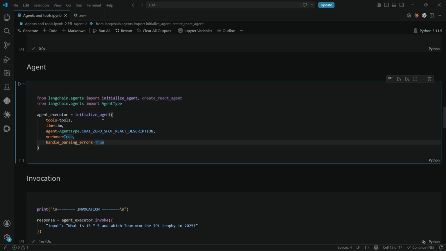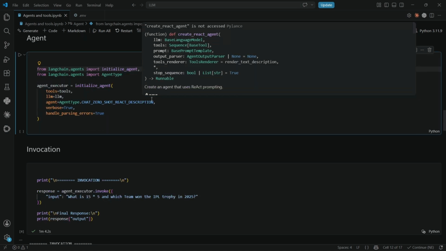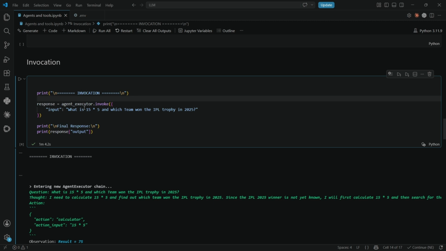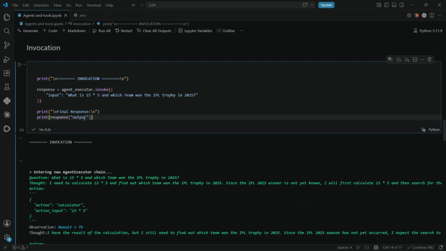In initialize agent, we're not using the prompts. To showcase how the prompts are used in agents, I wrote the prompt, and we can use that prompt in create react agent. And getting into the invocation, I'm giving the agent an input like: what is 15 into 5 and which team won IPL 2025. I'm getting the final response.